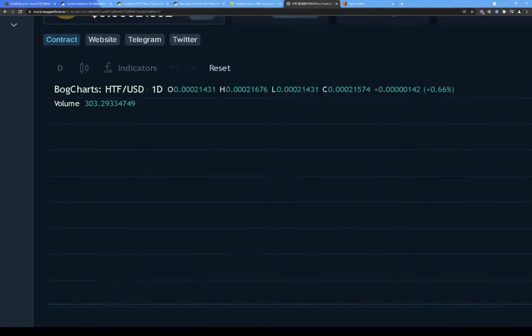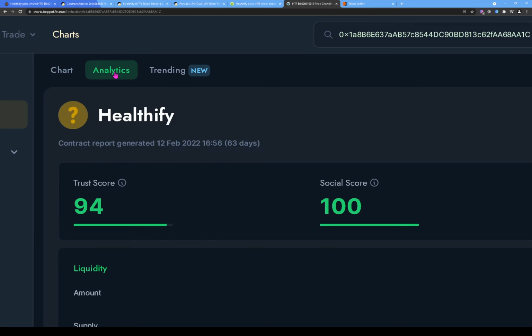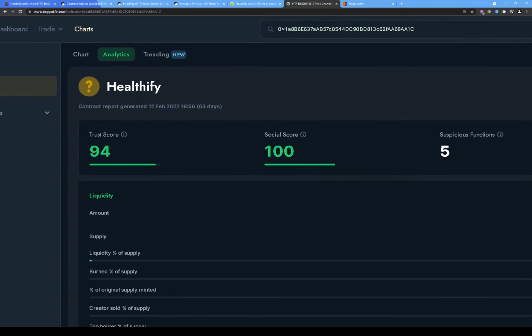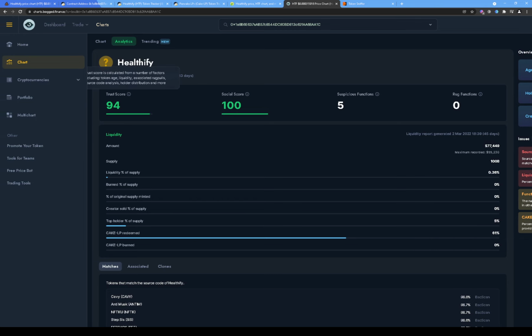No news. All right, so what we're gonna do now is go to our favorite section and hope it actually has analytics on this token. So here we see, yes, it has analytics on this token, Healthify, and it says the contract report was generated on the 15th of February 2022. That's 2 months ago. All right, so let's look and see. It has a trust score of 94. Let's see what that means.